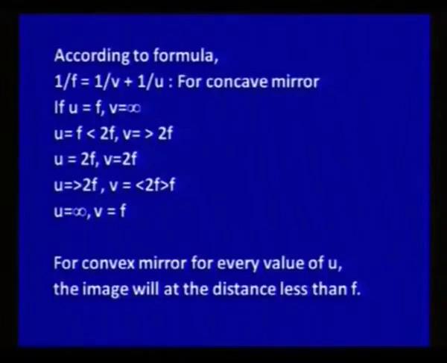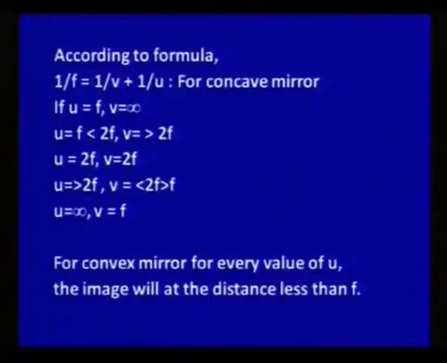If we take u equal to 2f, that is the center of curvature, then the image will also form at 2f. If we take u greater than 2f, that is beyond the center of curvature, then the image will be formed between f and 2f, that is between focus and center of curvature. If we take u very large, that is equal to infinity, the image will be formed at the focus.